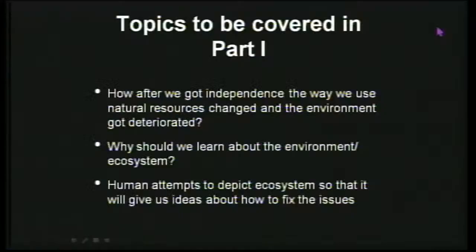Then we'll also talk about why we should learn about the environment or the ecosystem. It's important to understand that before we actually learn about it. Otherwise, if you don't know why you're even learning about it, then there's no point in learning it. Then we will also talk about human attempts to understand or study the ecosystem so that we will be able to take the right decision for the ecosystem, in terms of its protection, conservation, or improvement. So these are the basic 3 topics that we are going to cover in this session.